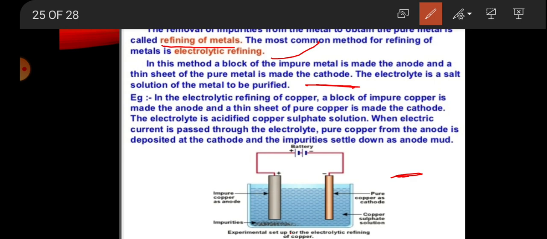a block of impure copper is made the anode. This is the anode, and a thin sheet of pure copper is made the cathode. The electrolyte is acidified copper sulfate solution. When electric current is passed by this battery through the electrolyte, the pure copper from the anode is deposited at the cathode. The whole impurity settles down as anode mud.